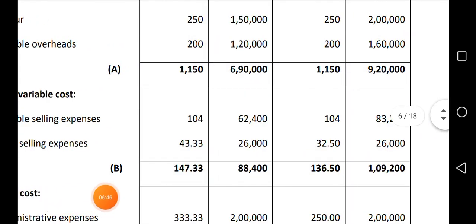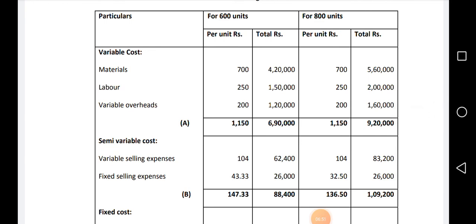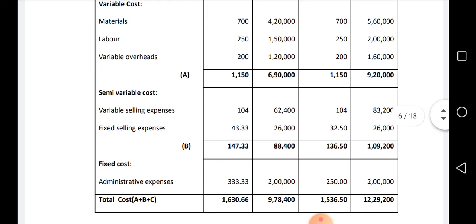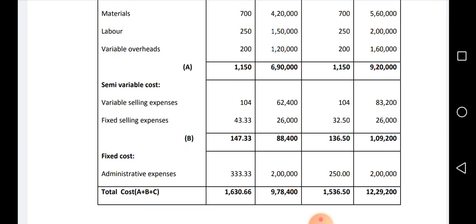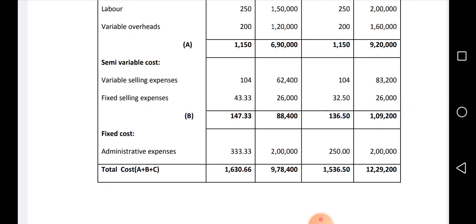I told you variable expenses per unit will be the same irrespective of level of production. For fixed, write the overall amount 26,000 in the total column for each level. Now divide by the number of units: 26,000 divided by 600 gives 43.33, and 26,000 divided by 800 gives 32.5. That is how we find fixed expenses if they are given on a units basis. Now total the semi-variable cost: 147.33, 88,400, 136.50 and 1,09,200.